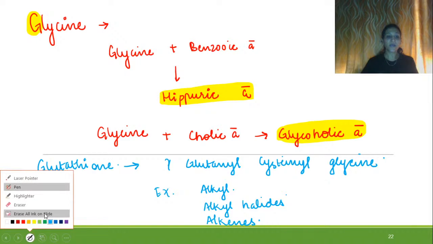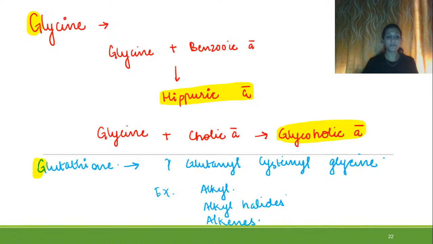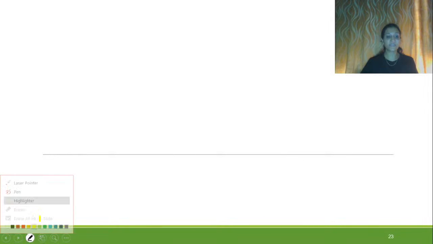So glutathione, this is our third G, and its other name is gamma glutamyl cysteinyl glycine. And the things which are detoxified by this are alkyl groups, alkyl halides and alkenes, right? So this was the third G. Let us move towards the fourth G, that is glutamine.